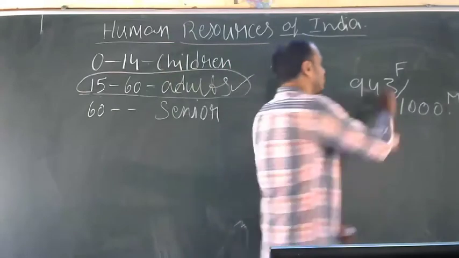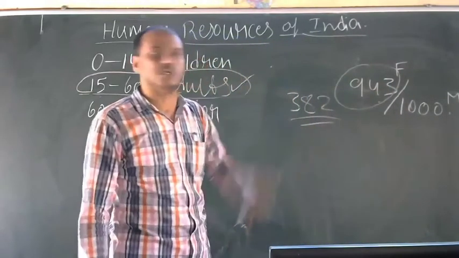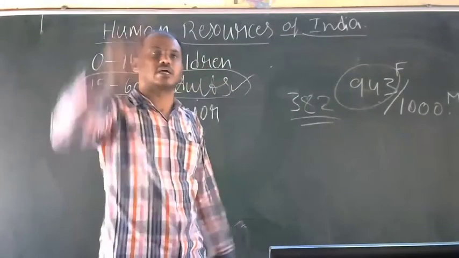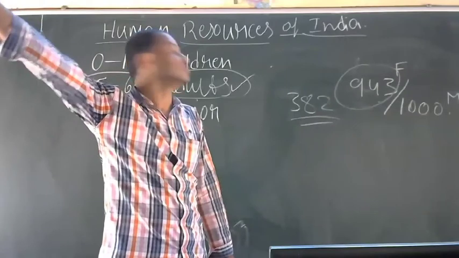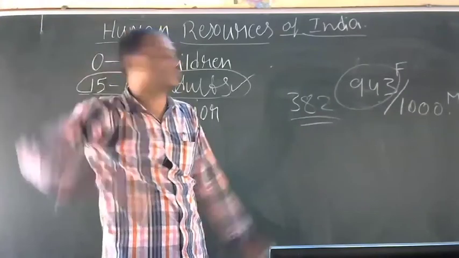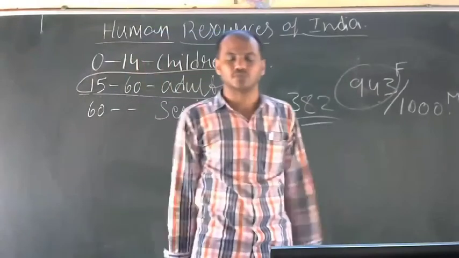Just count for the 130 crores of population, you can easily judge the unfavorable sex ratio.